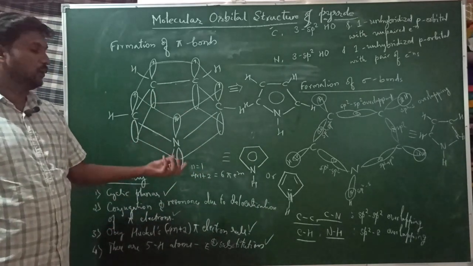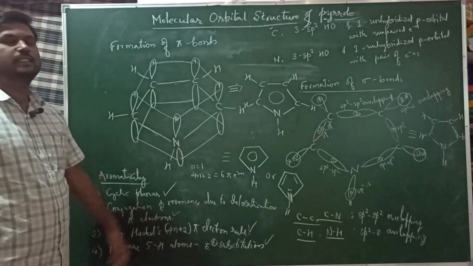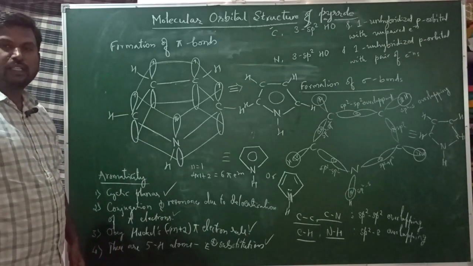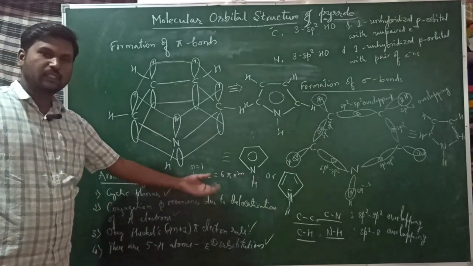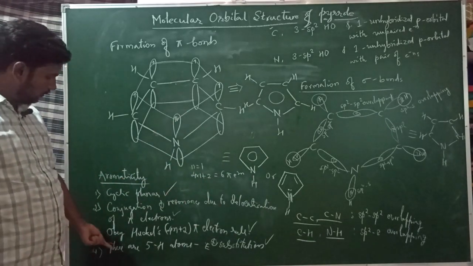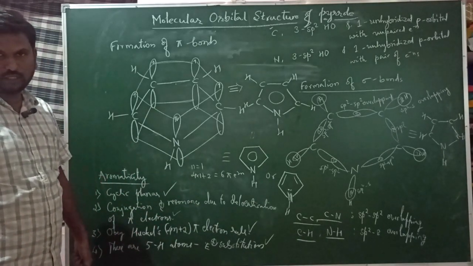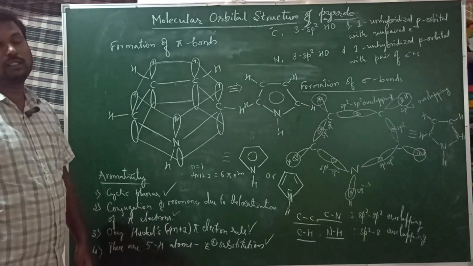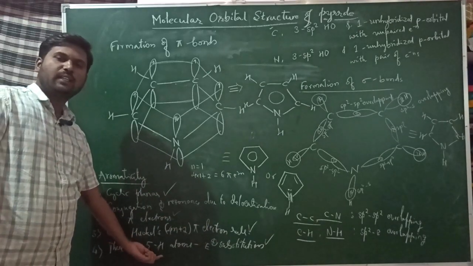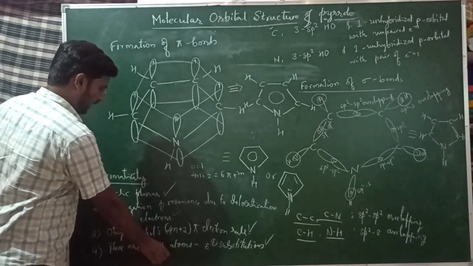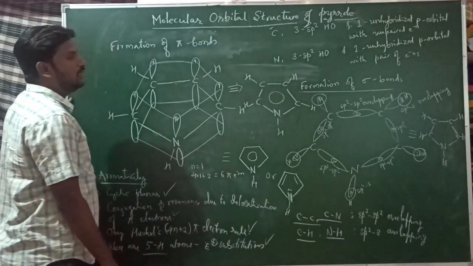You know the compounds containing 2, 6, 10, 14, 18 pi electrons are aromatic in nature. So it has 6 pi electrons, hence it is also aromatic in nature. In the fourth rule, it has 5 hydrogens. At least we need 1 hydrogen for electrophilic substitution reaction, but it has 5 hydrogen atoms, and it is also showing electrophilic substitution reaction very easily because it has 5 hydrogen atoms. Hence all these 4 criteria have been fulfilled.